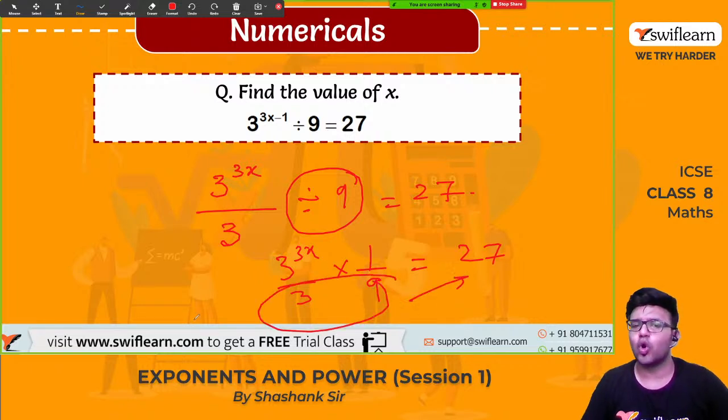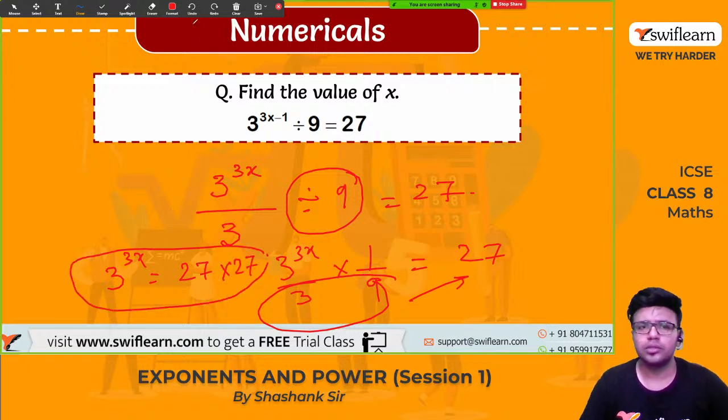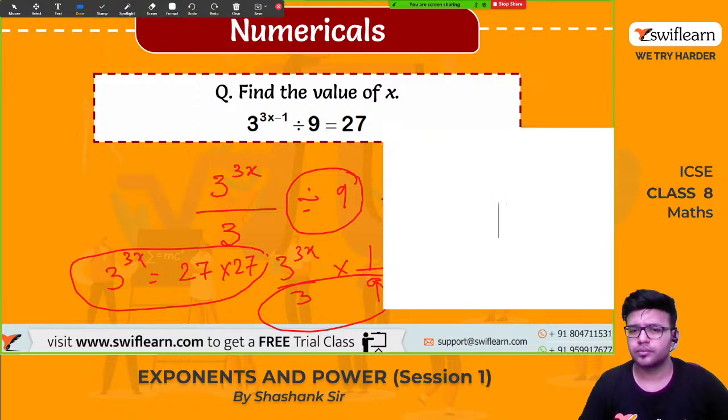So what will we get? We will get 3 raised to 3x is equal to 27 times 27. Okay, so let me make some space here. 3 raised to 3x is equal to 27 times 27.